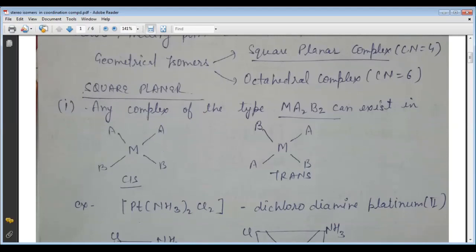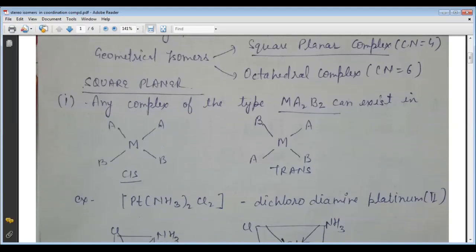So the cis-trans isomerism in square planar and octahedral complexes is here. Now this is the example of the first type, that is the Ma2B2, in which M represents the metal and A and B are the ligands.